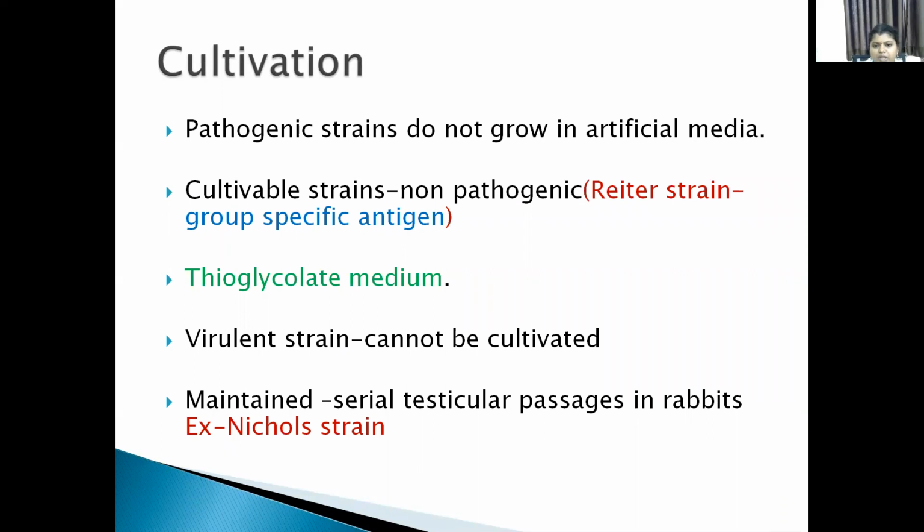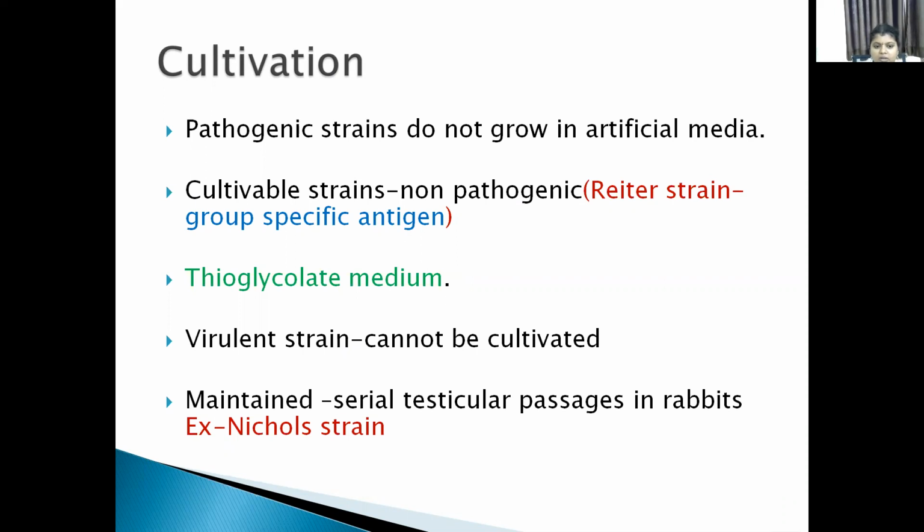Next, these pathogenic strains cannot be cultivated in cell-free media, that is artificial media. But non-pathogenic strains, like Ritter strain, can be cultivated in enriched thioglycolate media. Here is an adaptable strain of pathogenic strain, that is Nicol strain. This strain is also used in group-specific antigen tests.